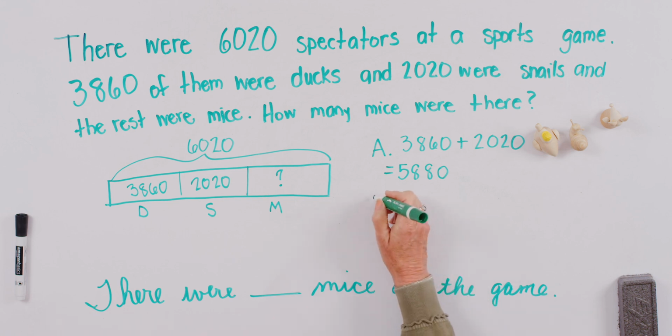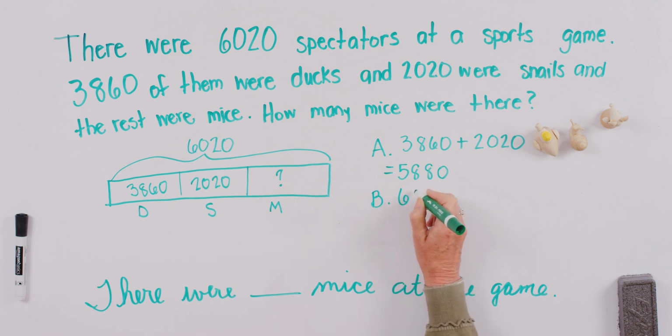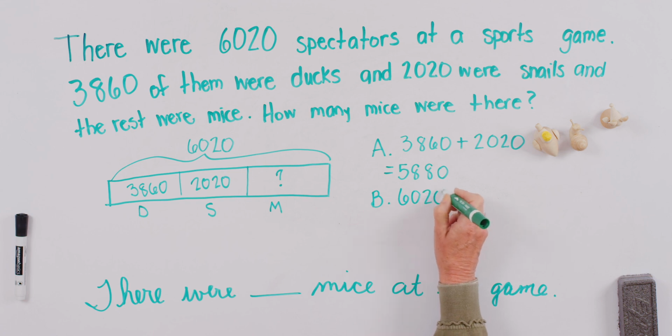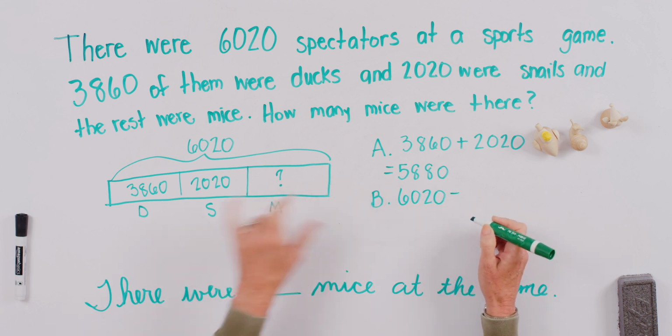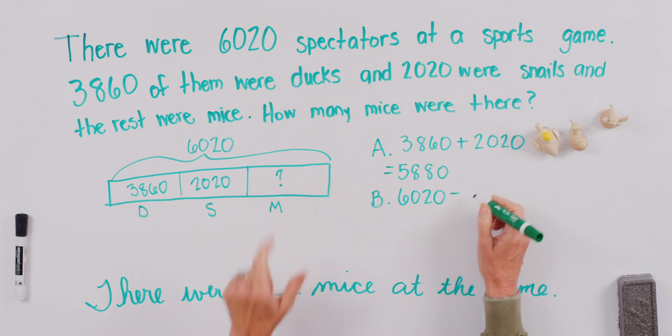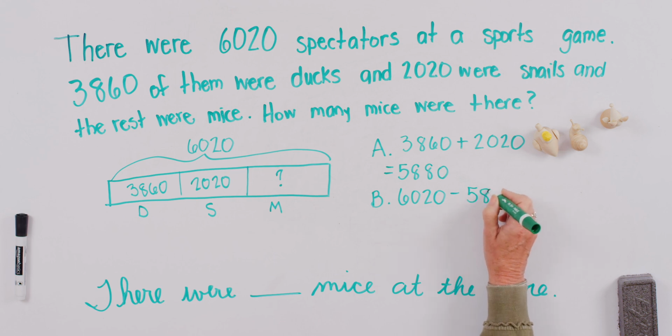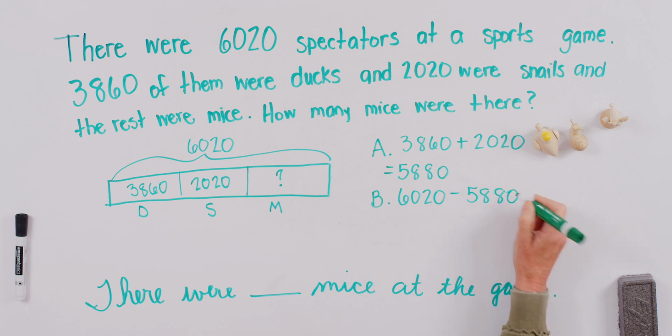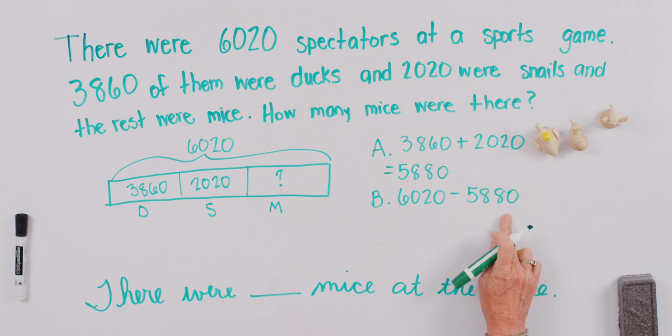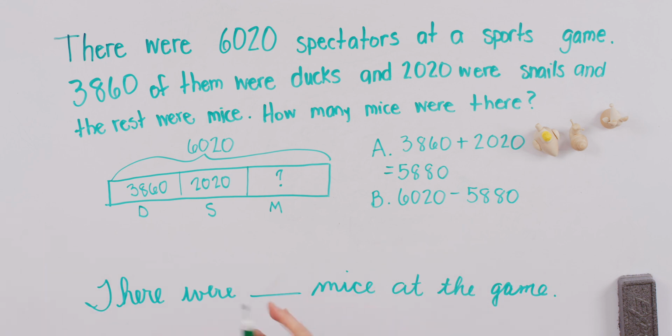Now we can say, all right, well, all of the spectators were 6,020, and we will now take this part away to solve for the final part. Some of you might be able to do this mentally. Others of you might prefer to write it out, so we can do that together. It's been a while since we've done multi-digit subtraction with renaming, so we can try that.